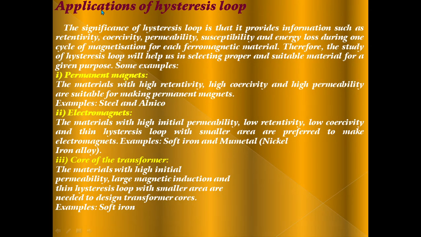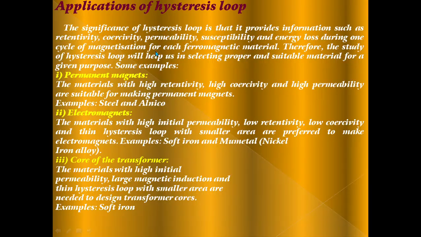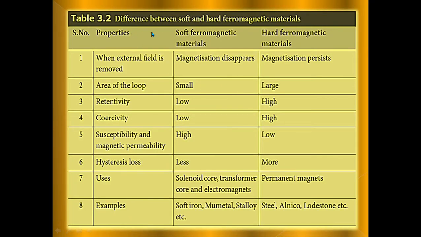This is a very important topic for applications of the hysteresis loop. This is the tabulation, Table 3.2, for soft and hard magnetic materials. Properties: soft ferromagnetic material, hard ferromagnetic material. When the external field is removed, magnetization disappears for soft and persists for hard.